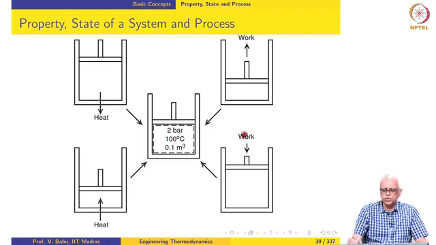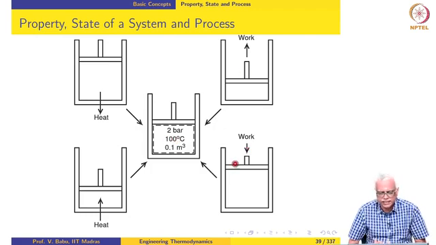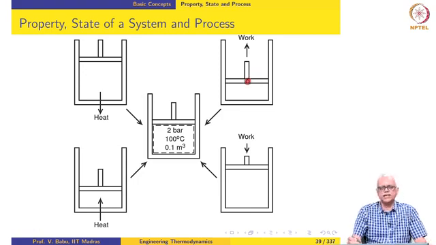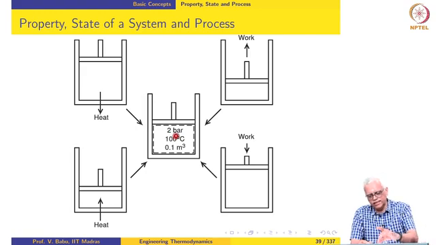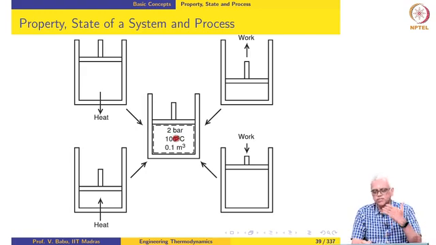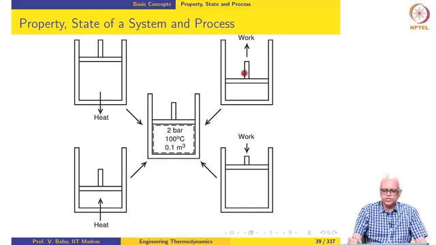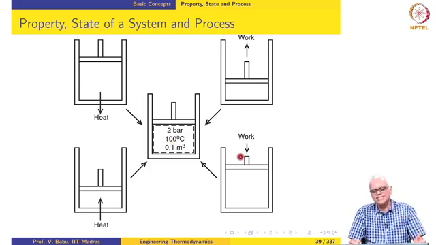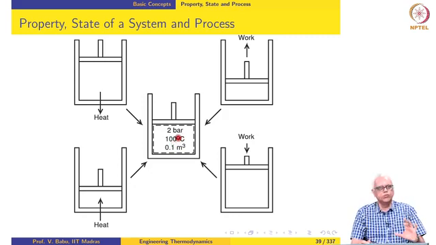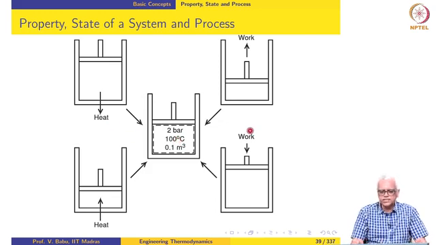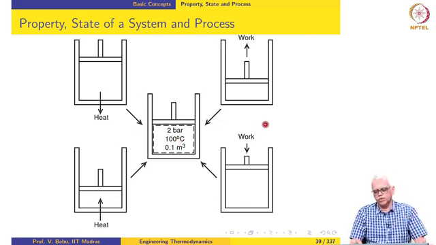The same argument holds for work also. We could have arrived at this state by supplying work or by extracting work from the system. So, work is not a property. In fact, there is no work that is associated with this state, because it can be any value and it can be any sense. We cannot associate work with the state of the system. We can associate pressure, temperature, volume and so on, whichever one is a property, but not quantities which are not properties. This illustration shows clearly why heat and work are not properties, but why the other things are properties.